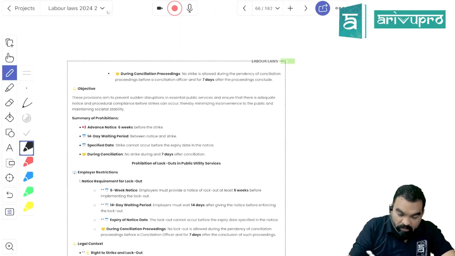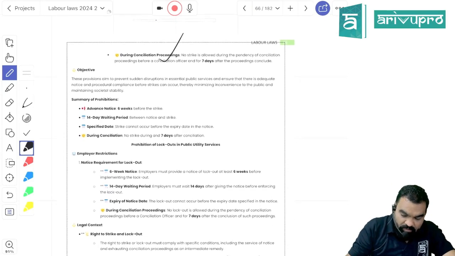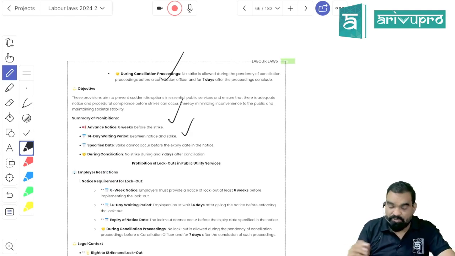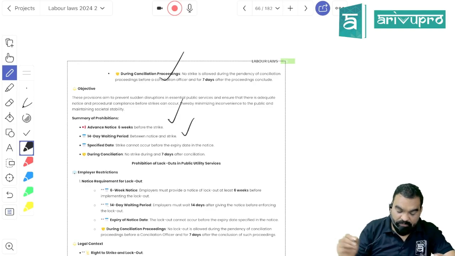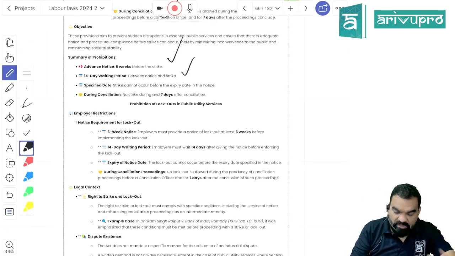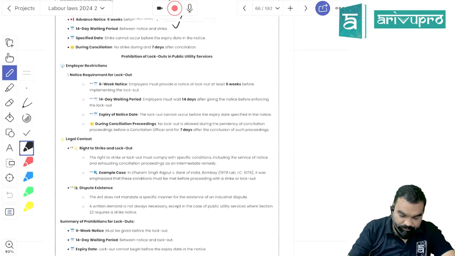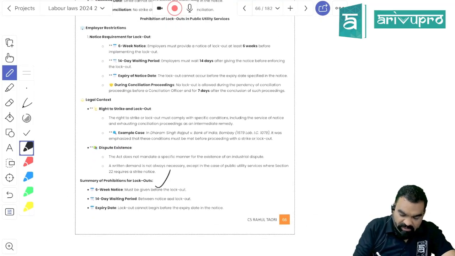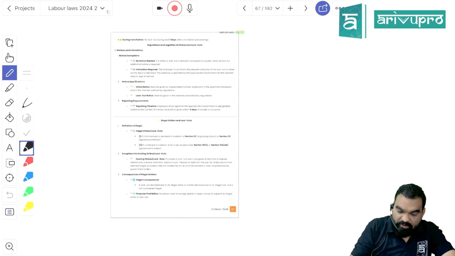Okay, got my point? 6 weeks advance notice, and a minimum gap of 14 days should be there between giving your strike notice and the date of strike. Got my point? 6 weeks and 14 days. 6 weeks notice, 14 days should be the minimum gap, right?